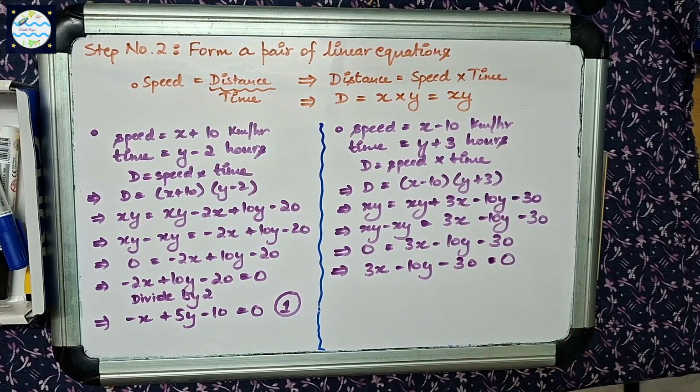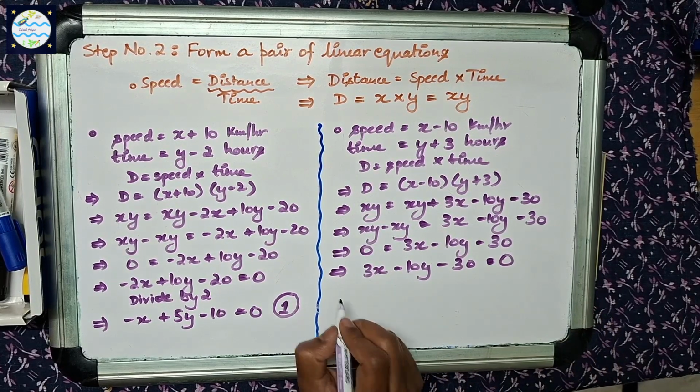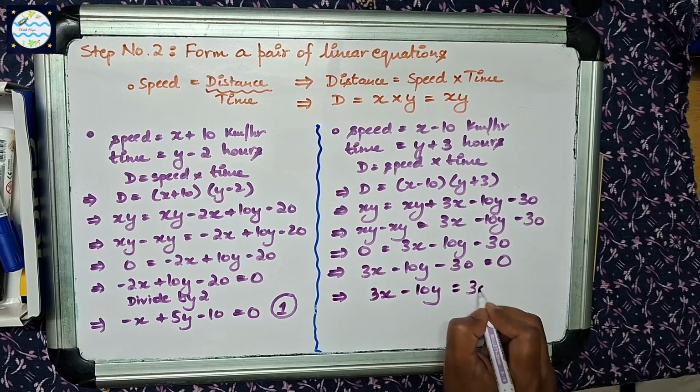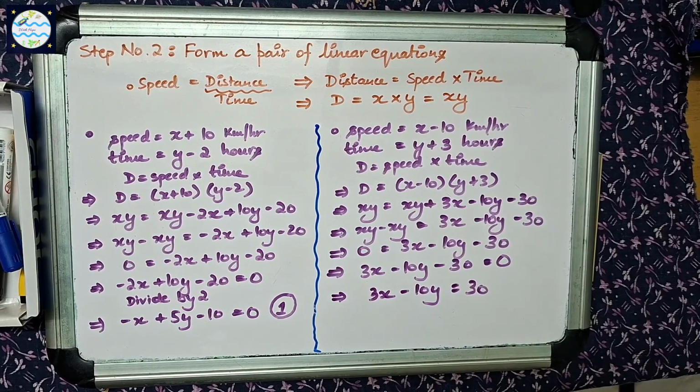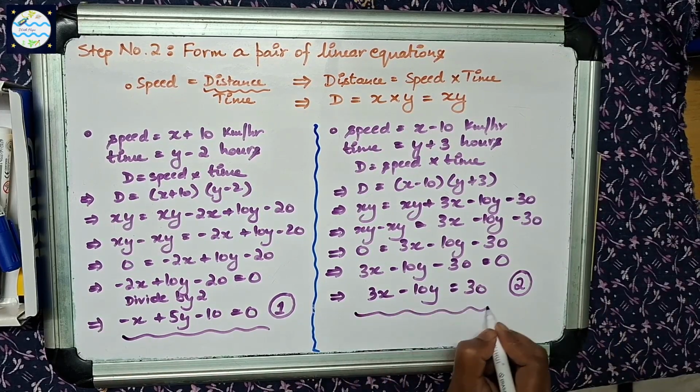Swapping right hand side with left hand side, we get 3x minus 10y minus 30 is equal to 0, or 3x minus 10y is equal to 30, our second linear equation.